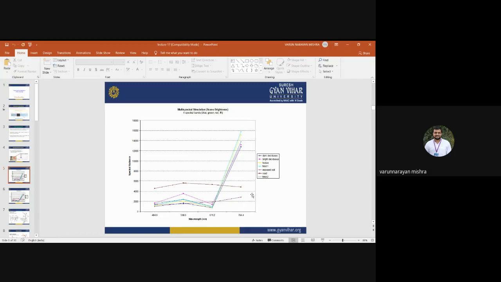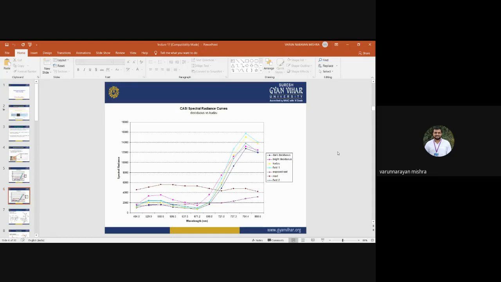But when we move to hyperspectral, you can see the total number of bands has increased in comparison to the multispectral band. Here we have 484, 529, then 568, 606, 637, 671 nanometer, 698 nanometer. It means the entire wavelength interval is divided into narrow wavelength intervals.